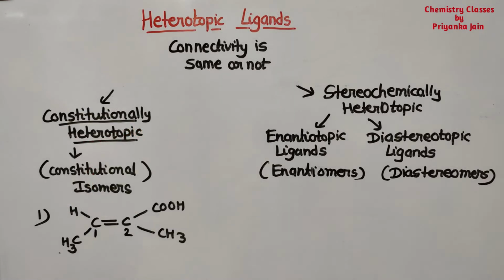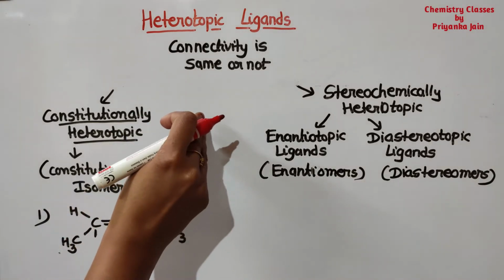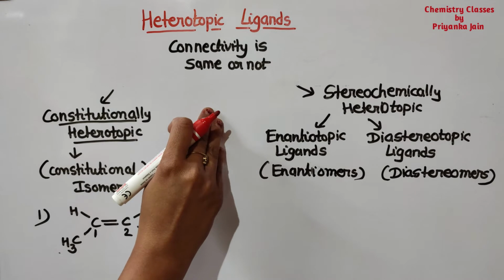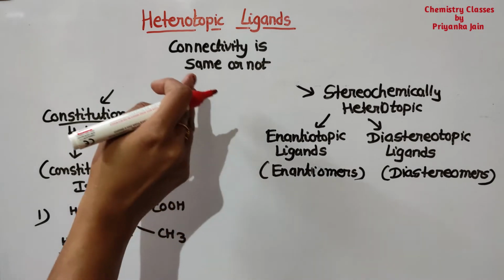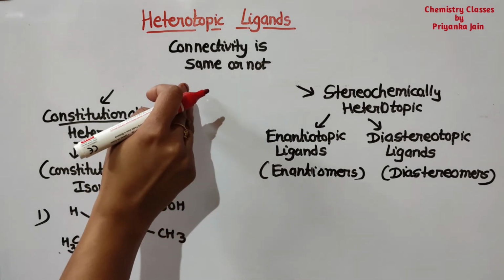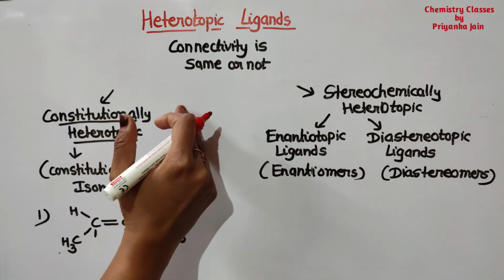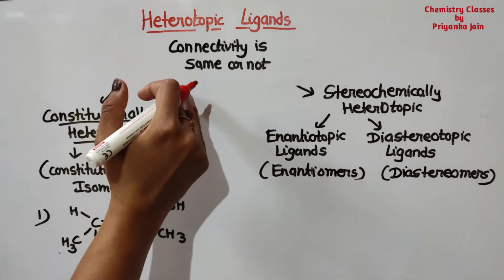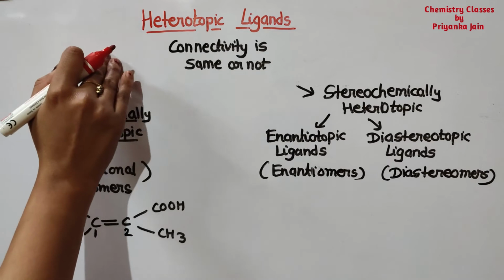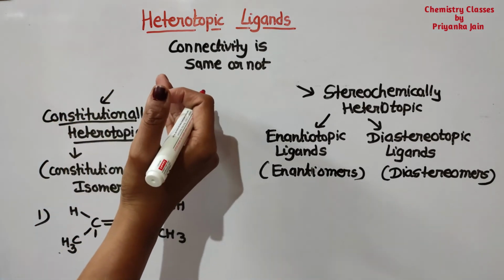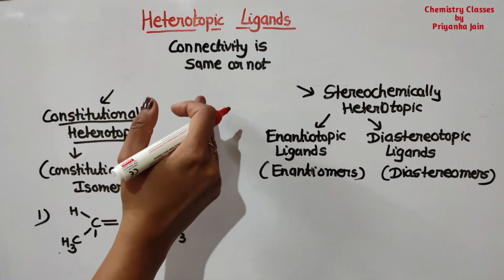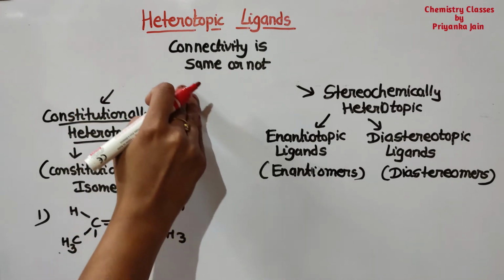Now the next type is the heterotopic ligands. What are heterotopic ligands? Both the ligands we are seeing are the same, but when we replace one of the ligands, we get isomers. Suppose we have two chlorine atoms and we replace one by bromine, then we get the isomer. So we are getting two different isomers.